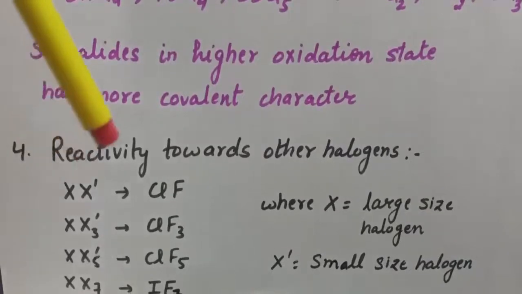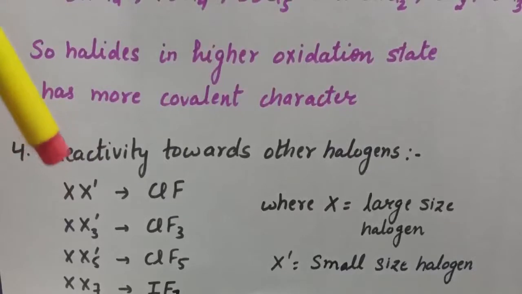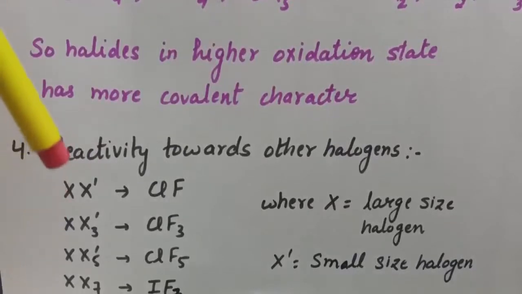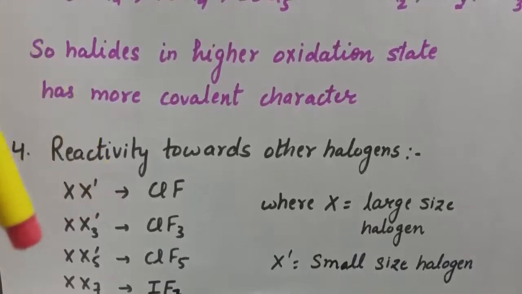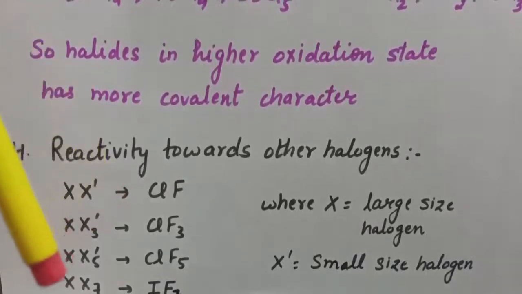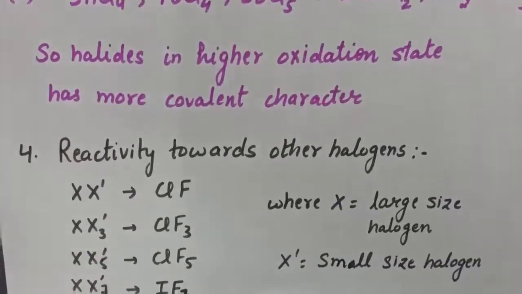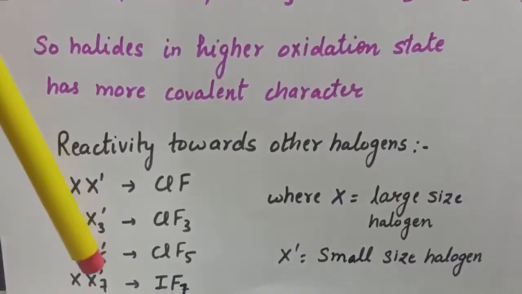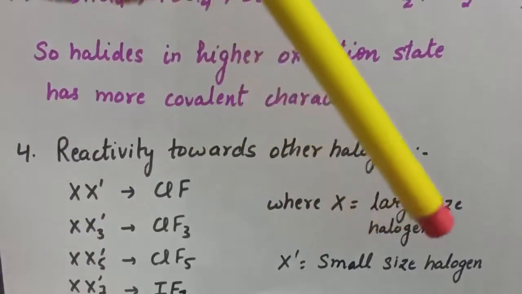Now fourth is reactivity towards halogens. Here four types of compounds are formed: XX', XX'3, XX'5, XX'7, where X is the large size halogen and X' is the small size halogen.